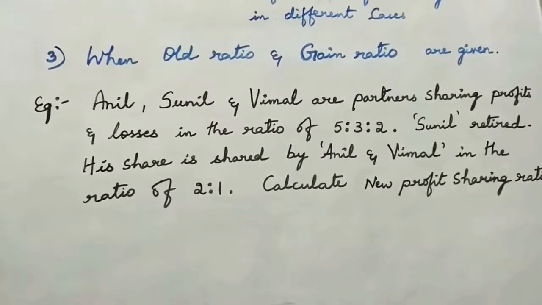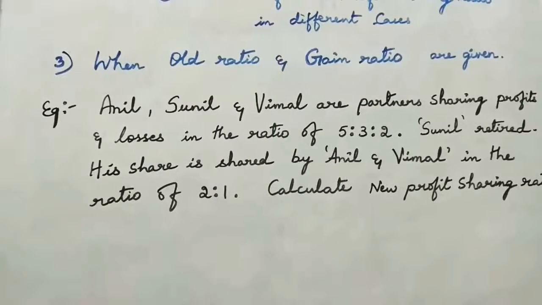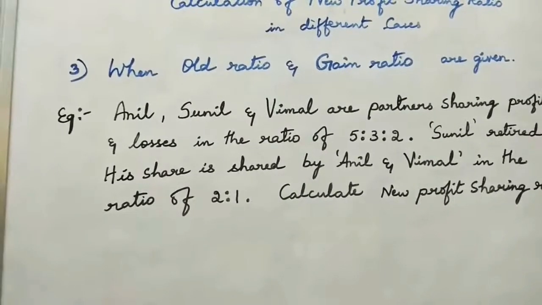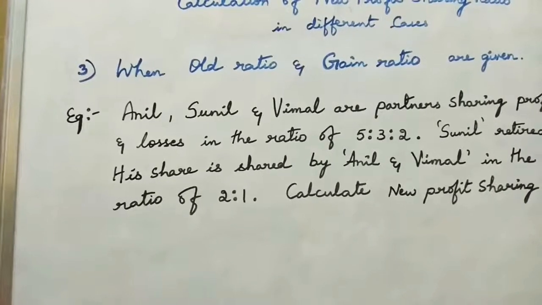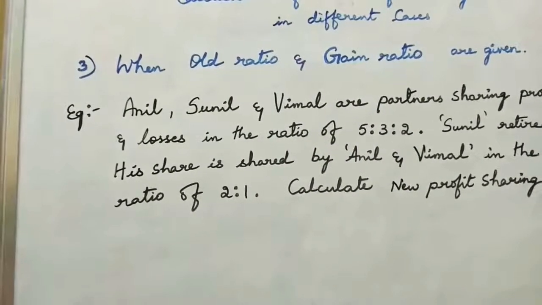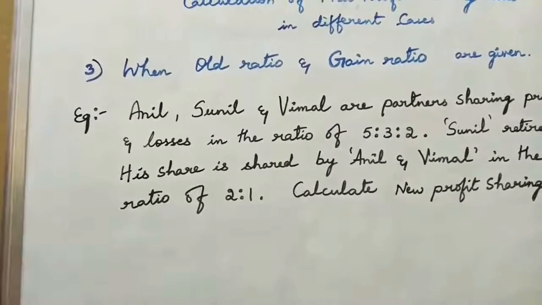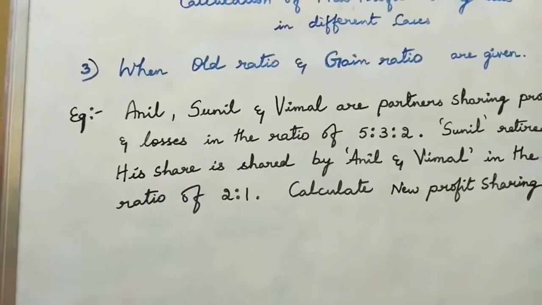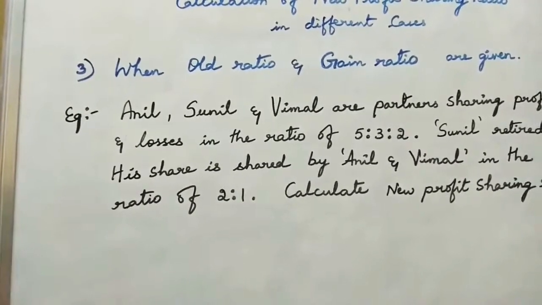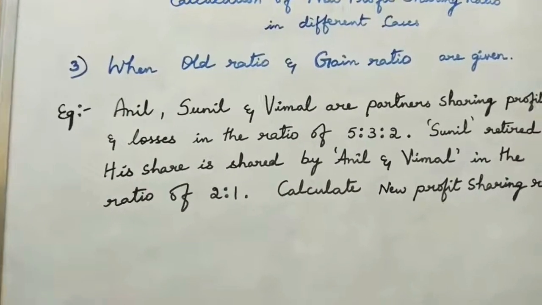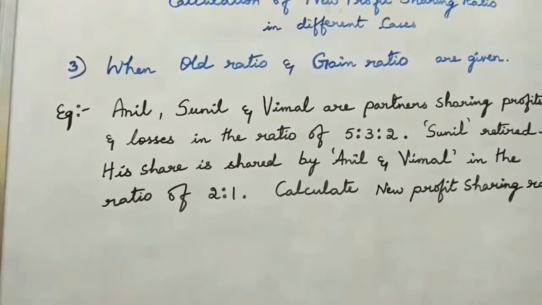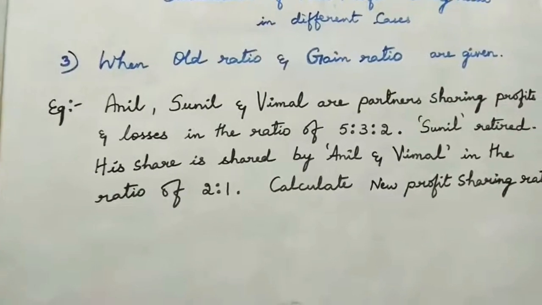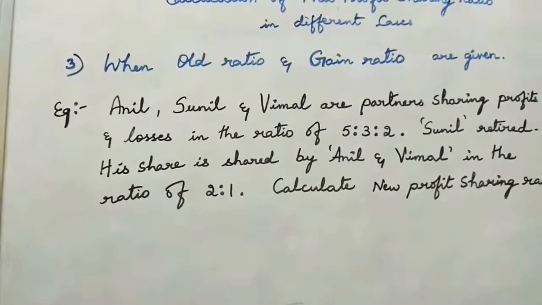When old ratio and gain ratio are given, observe in the previous case it was related to old ratio and share gain. So we had direct calculation using the formula for finding the new profit sharing ratio, but in this case the step is going to be quite different. We have two calculations, which means here the word gain ratio is given. We have to convert this gain ratio into share gained. The ratio is going to be converted into the share, and then we are going to use that for the calculation of new profit sharing ratio.